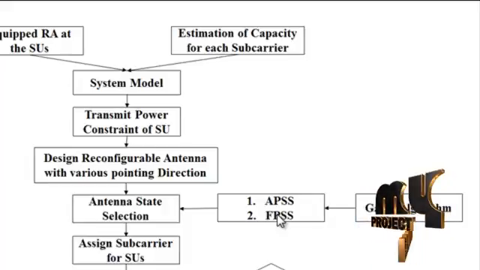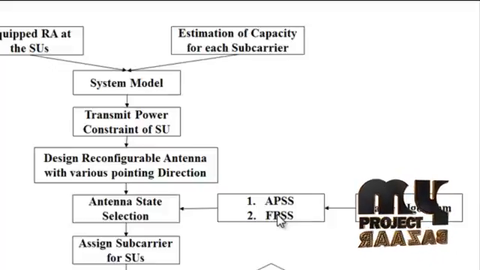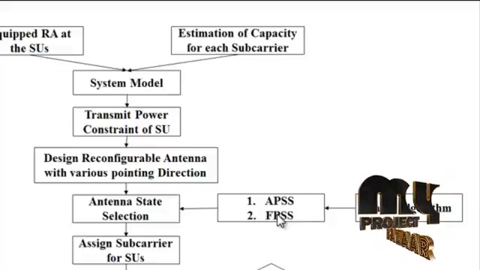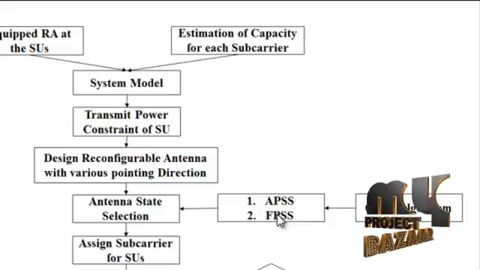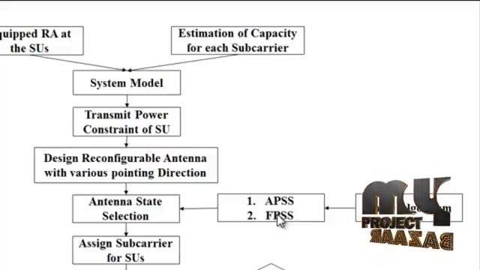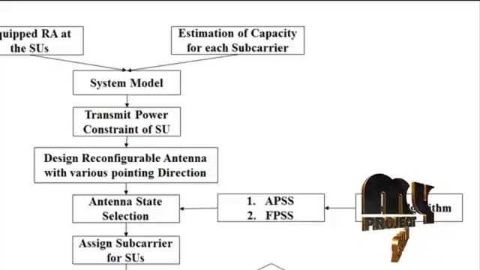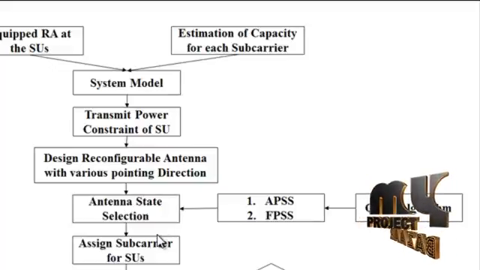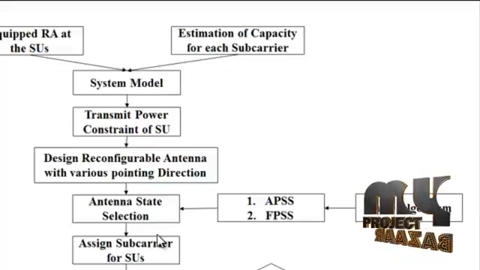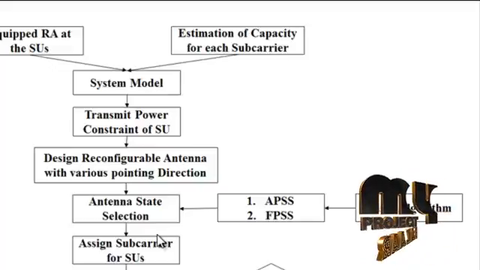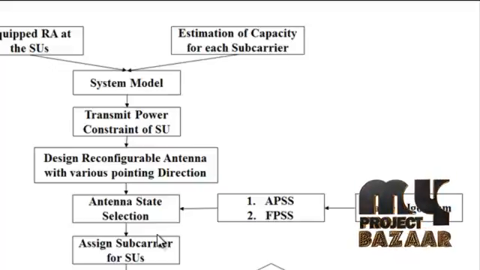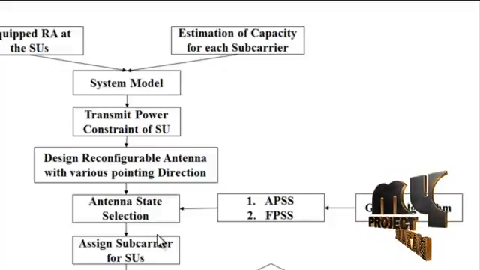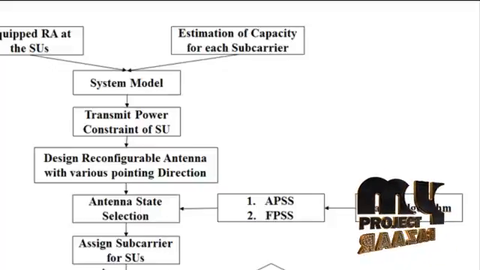The RA at the SU has antenna state pointing directions depending on the beam width. The total number of antenna states is 8, based on an adaptive beam width of 45 degrees. The complexity of the subcarrier allocation increases when the number of states increases. To reduce the complexity, the SU selects candidate antenna states among those fixed directions by implementing the game algorithm.